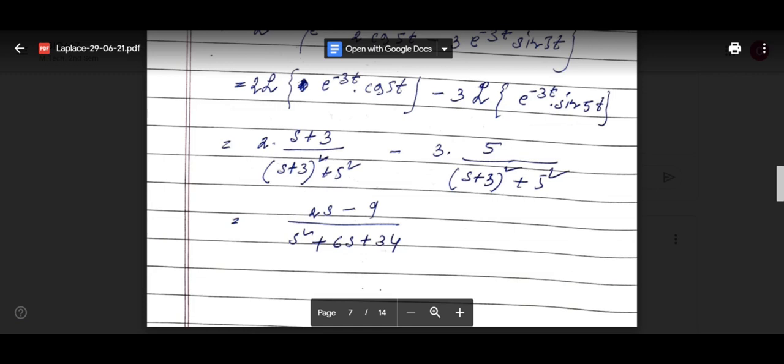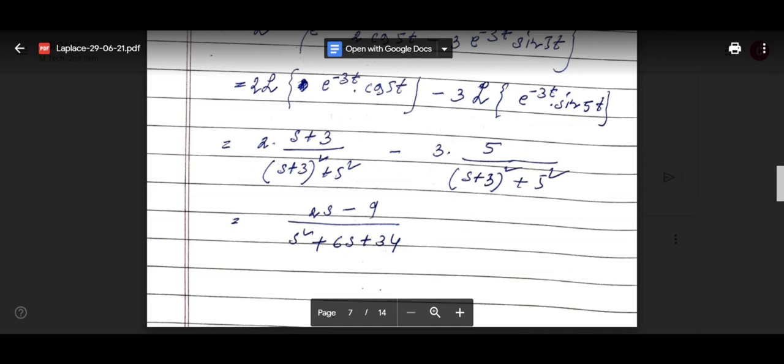Okay, so then e to the power minus 3t sin 5t, this part. See the formula: Laplace transform of e to the power at sin bt will be the integral from 0 to infinity of e to the power minus st into e to the power at into sin bt.